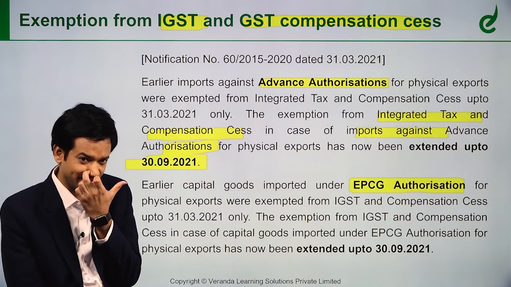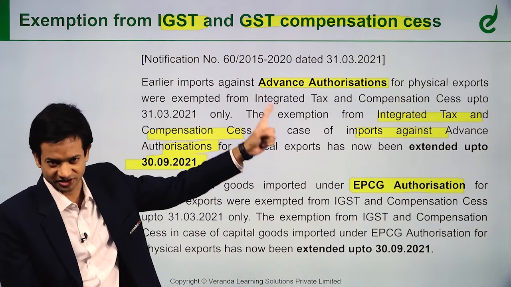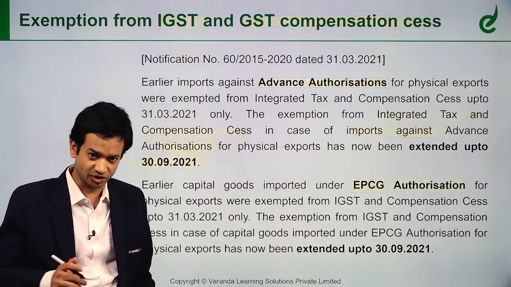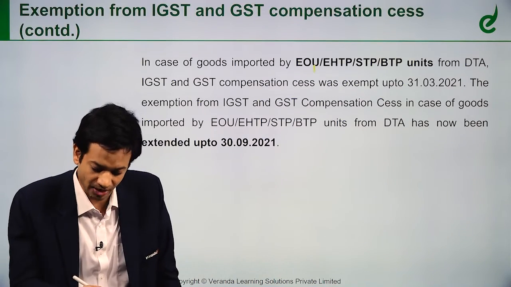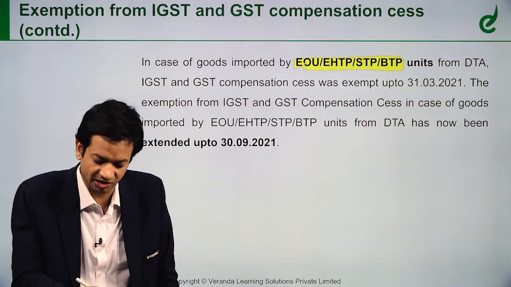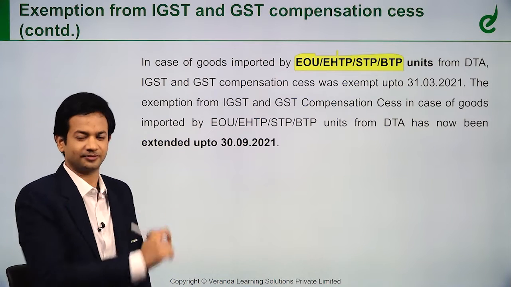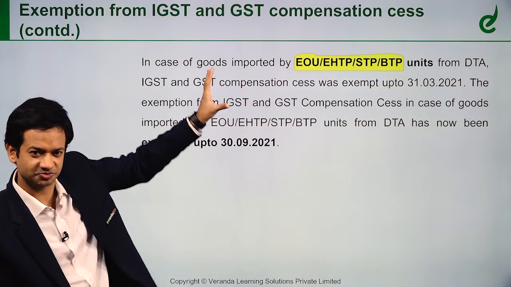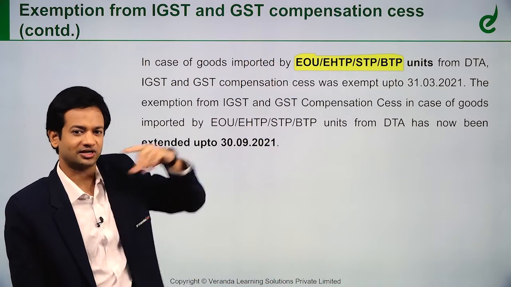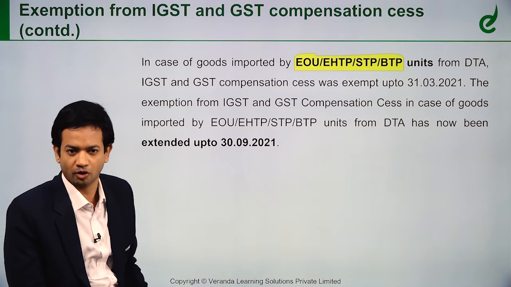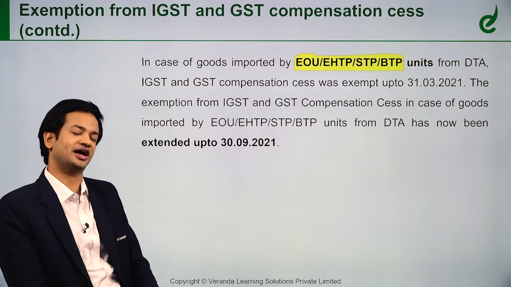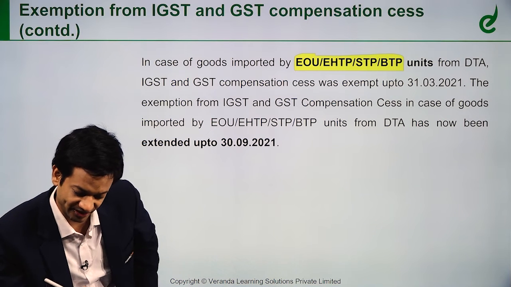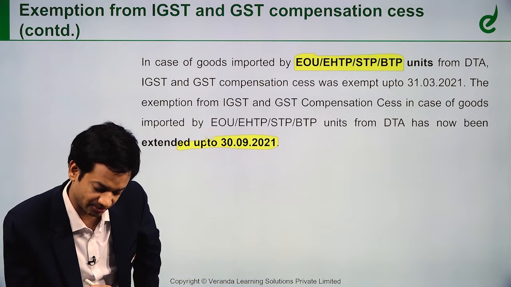Basically this amendment says the exemption from IGST and GST compensation cess continues for imports under advance authorization, imports under EPCG authorization, and imports by EOU, EHTP, STP, BTP, that is, export oriented units, electronic hardware technology parks, software technology parks, etc. When these specific units import goods, they also get the benefit from IGST and GST compensation cess, and that benefit is also extended up to the same 30th September 2021.